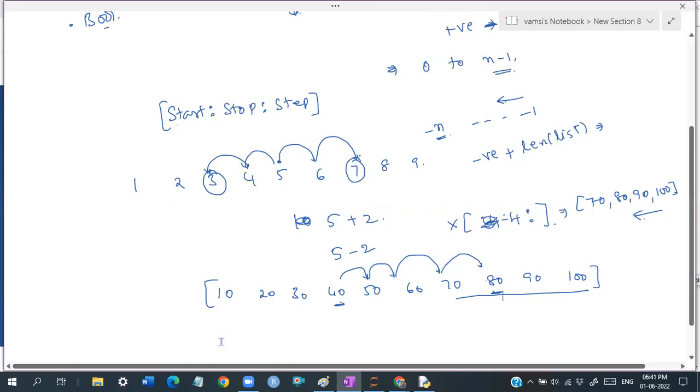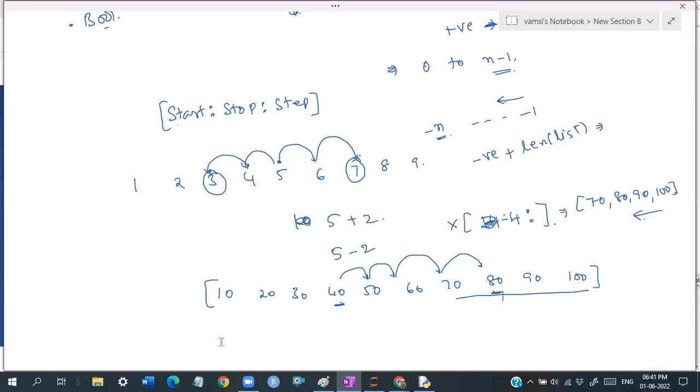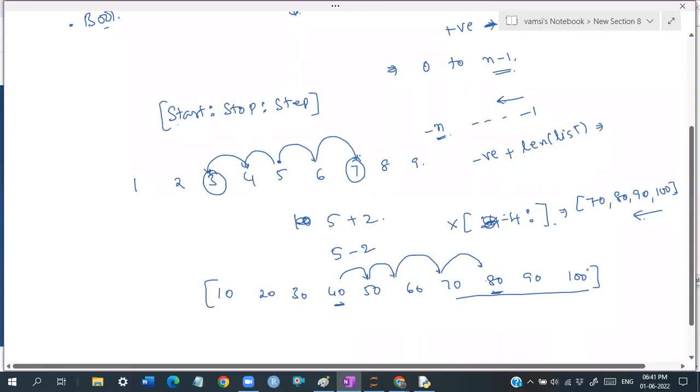So whenever we are taking a step of 1, obviously the starting position must be on the left hand side, and the ending position on the right hand side. If you want to read it in reverse order, the starting position is here, and your ending position must be on the left hand side. So starting position must be on the right hand side, isn't it, guys? If you want to read it in reverse order, you have to start from here to here. So how are we going to read it, guys? Simply x of where you want to start, -1.